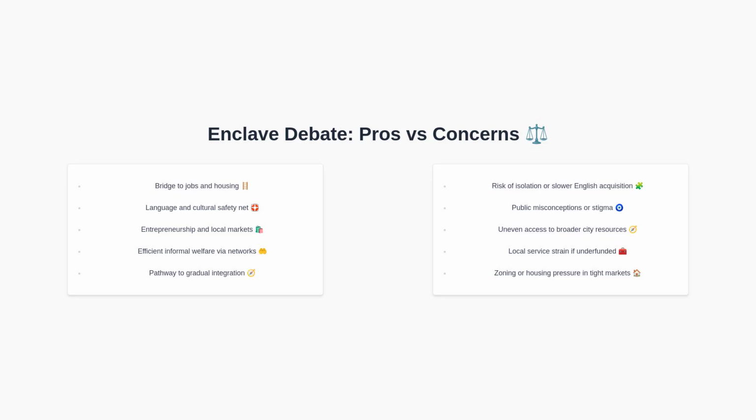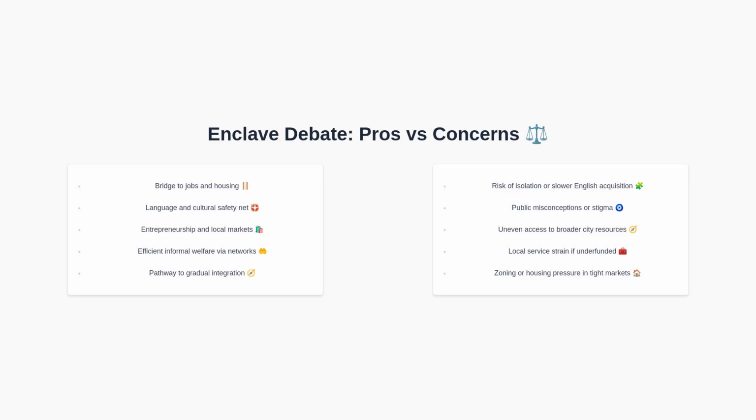On the concern side, there can be risks of social isolation or slower English acquisition, persistent stigma and misconceptions, uneven access to citywide resources, strain on local services when underfunded, and housing pressures in tight markets. The reality is nuanced. Effective policy and community partnerships can mitigate concerns while preserving benefits.